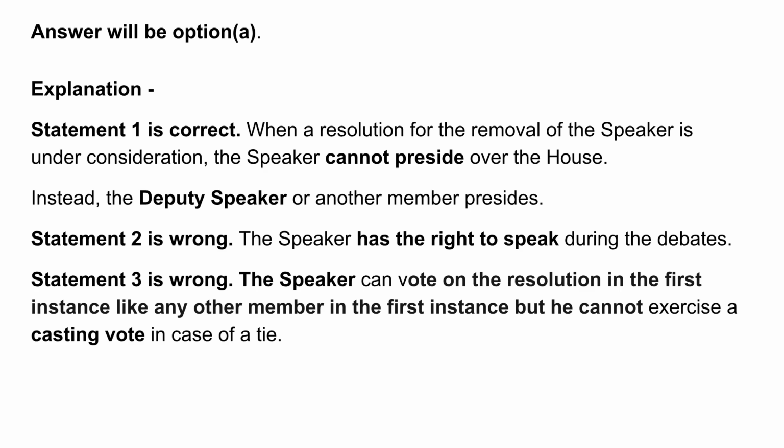Statement 1 is correct. When a resolution for the removal of the Speaker is under consideration, the Speaker cannot preside over the House. Instead, the Deputy Speaker or another member presides. Statement 2 is wrong. The Speaker has the right to speak during the debates. Statement 3 is wrong. The Speaker can vote on the resolution in the first instance, like any other member, but he cannot exercise a casting vote in case of a tie.